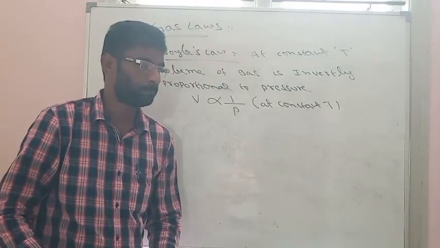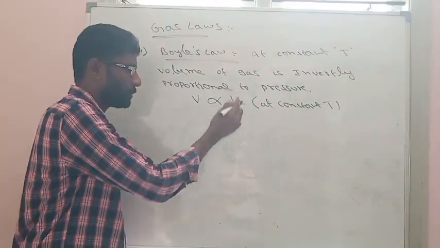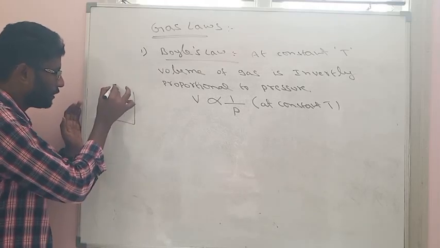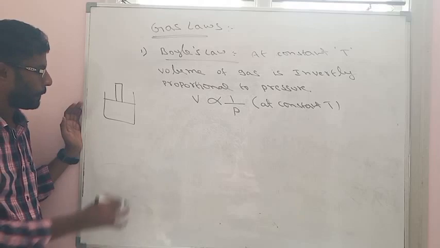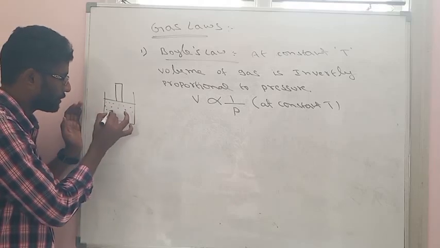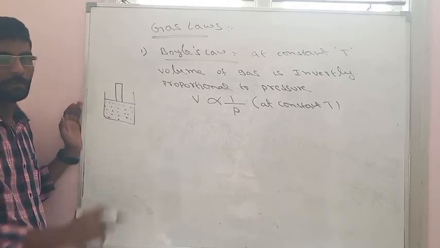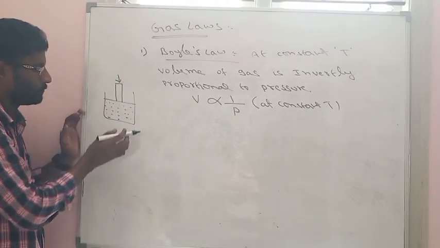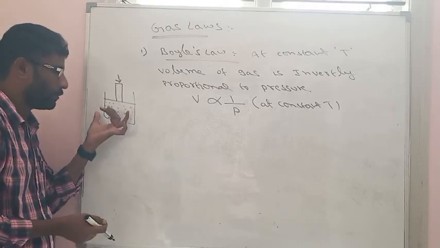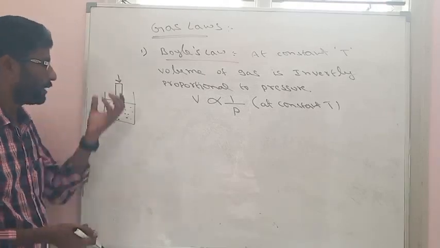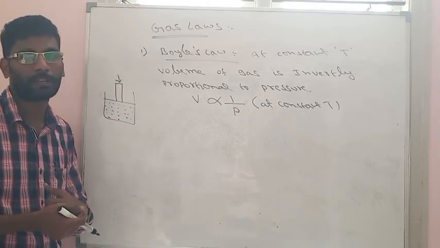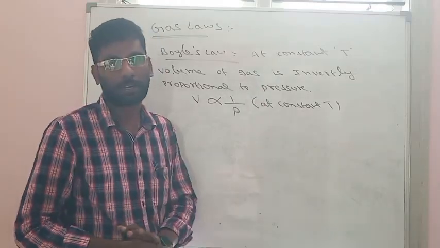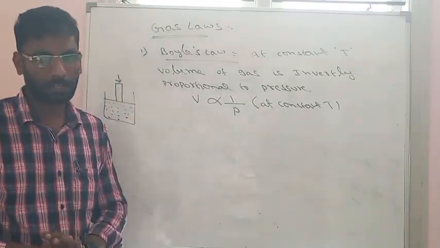Now, when volume is inversely proportional, it means that at a given temperature, suppose we take a cylinder fitted with a piston. Inside, we take gaseous particles, and this gas is placed at a constant temperature. Now when we apply pressure, the gas will be compressed and the volume of the gas will decrease. That means if pressure is increased, volume will be decreased. So both volume and pressure are inversely proportional at a given constant temperature. That law is called Boyle's law.